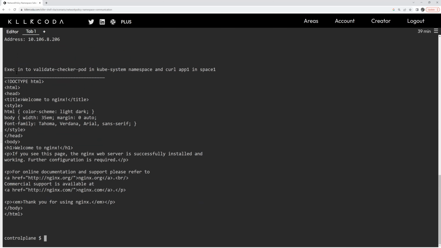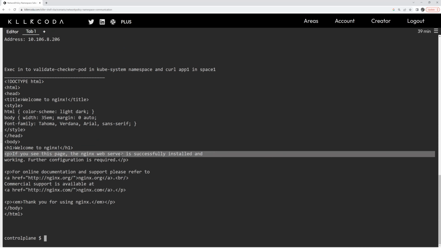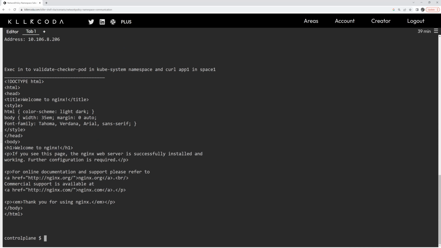And the last thing is we want to exec into a validate checker pod, a new pod in the kube-system namespace, and curl app1 in space 1. We do that and it works. Take a quick look at this script here.